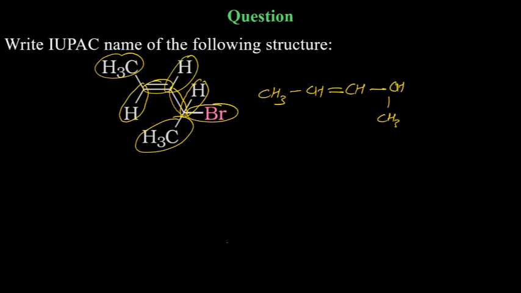And then bromine attached here. So first draw it in a way that you can understand, and then think from where the numbering will start. Again, the students make mistakes here. I have seen many students making mistakes here.